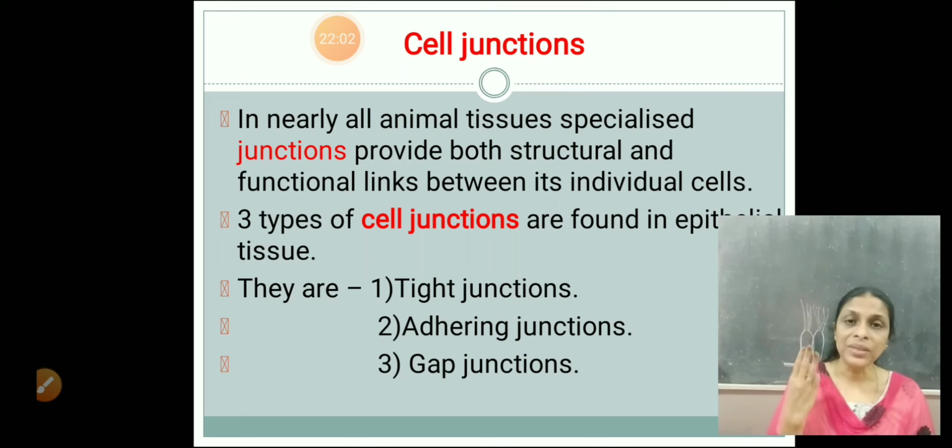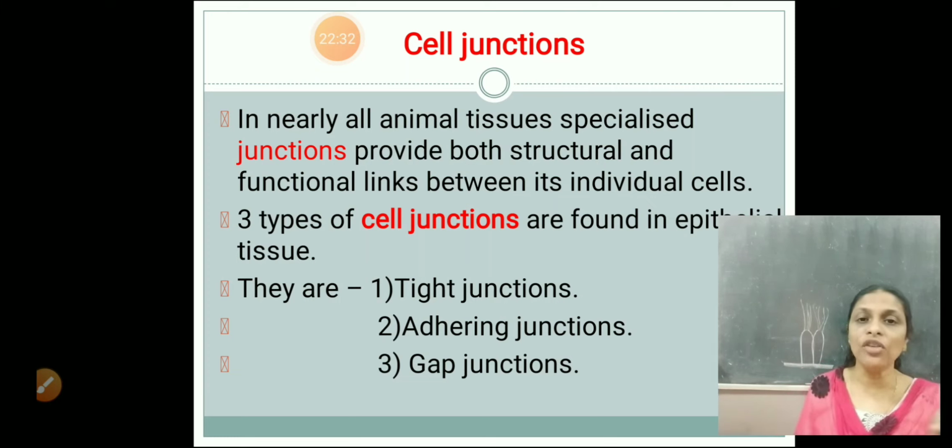Three types of cell junctions are found in epithelial tissues. How many types? Three types. Which are they? Tight junctions, adhering junctions, and gap junctions. So these are the three types of junctions found in epithelial tissue. Very important from examination point of view. That is, mention the cell junctions and write their function. So the cell junctions are tight, adhering, and gap. From the word itself, you know the meaning.